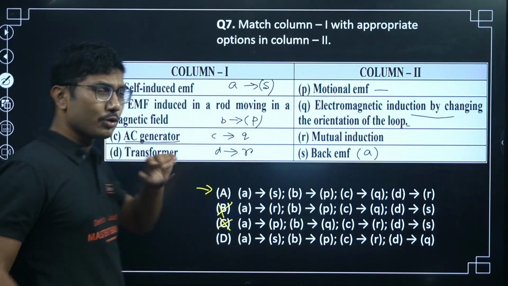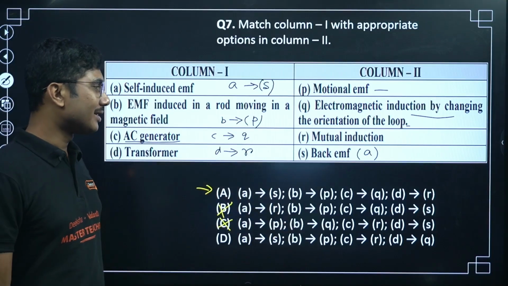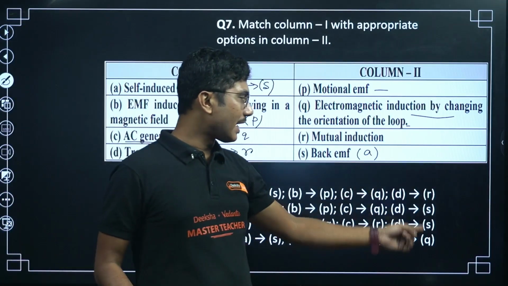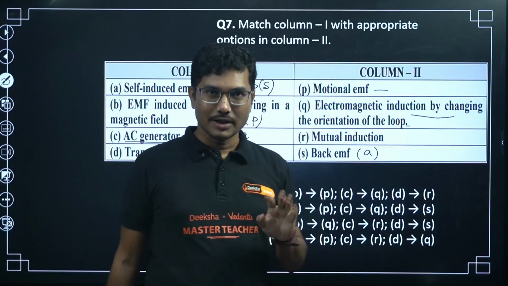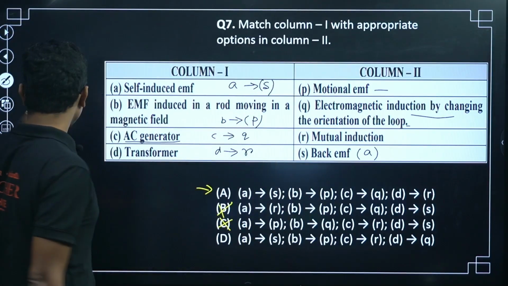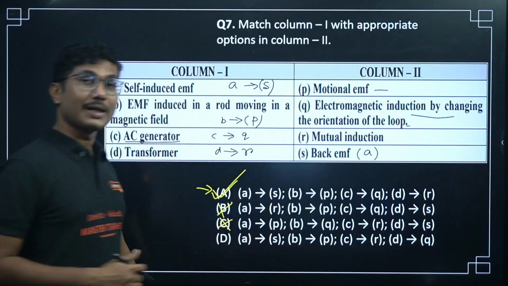If you are not able to match anything, if you have only matched transformer, you could have answered this question. Why? Because D matching with R appears only once. So if you have matched one of them, sometimes it is very helpful and you can answer correctly.